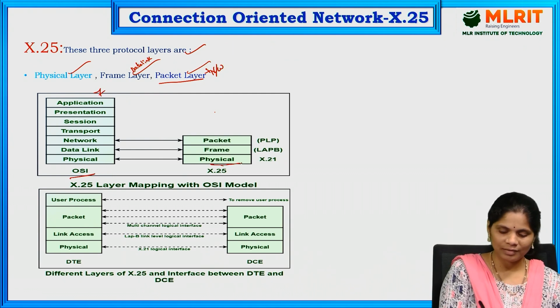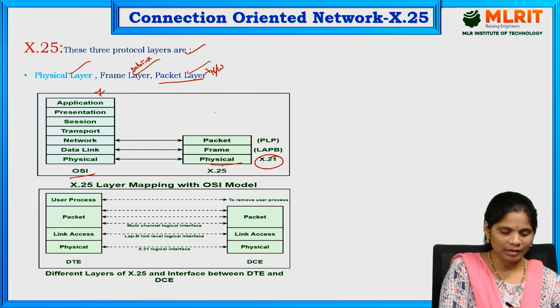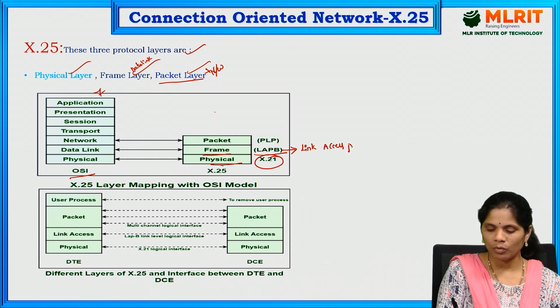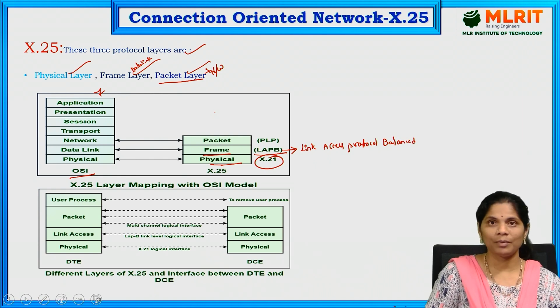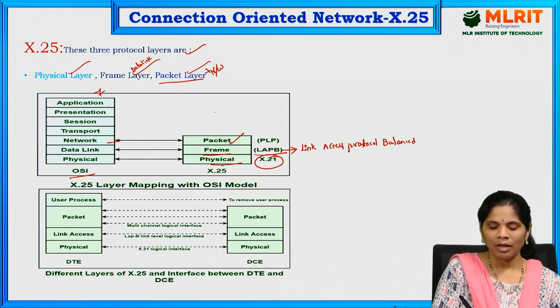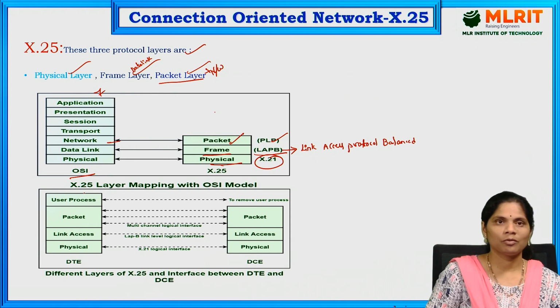The physical layer is also called X.21 in X.25. Next, the data link layer is called the frame layer, which supports LAPB, that is link access protocol balanced, or procedure balanced. This is LAPB, the frame layer. Next, the network layer in X.25 is called the packet layer, that is the packet layer protocol. Okay, this is the mapping between X.25 and the OSI model.